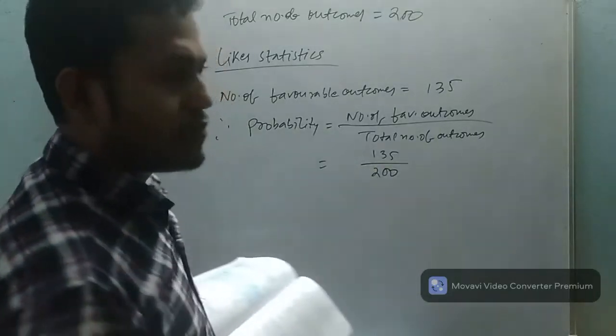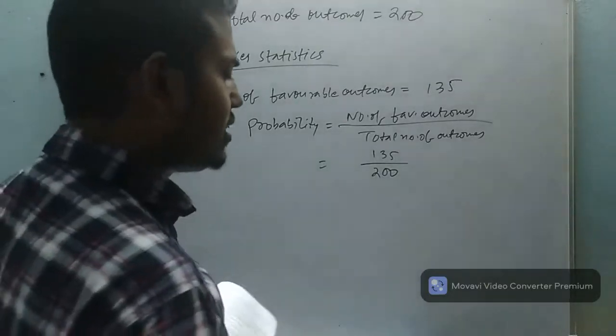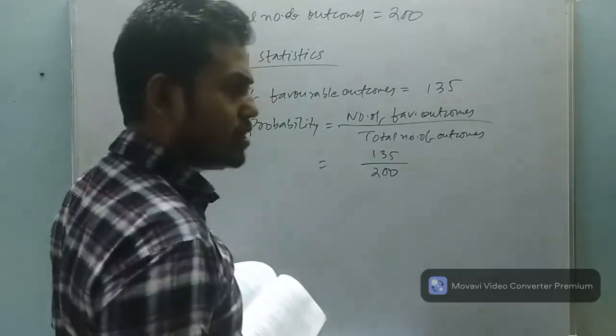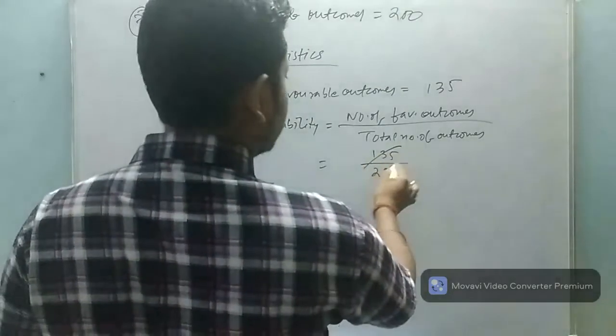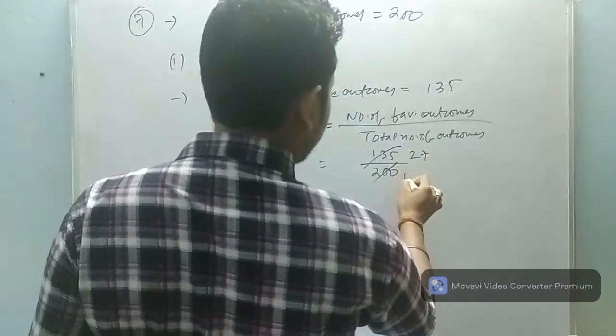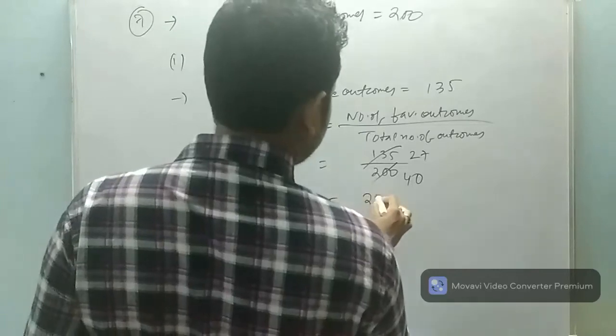You can cancel this value, or you can write up to here also. If you want to cancel, you can cancel it by 5. 5 2s are 10, 5 7s are 35, and 5 4s are 20. So 27 upon 40.